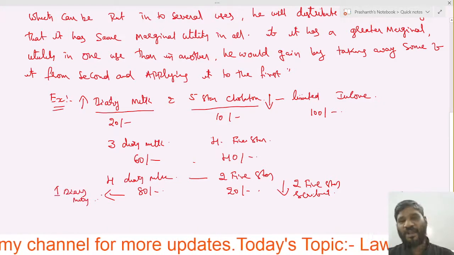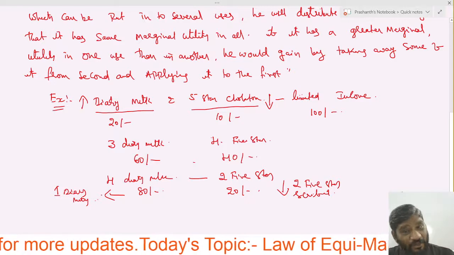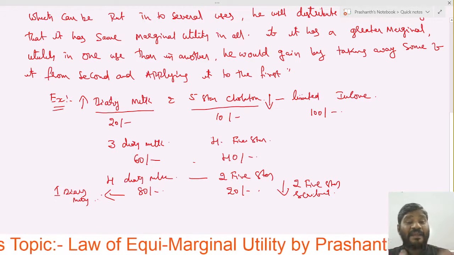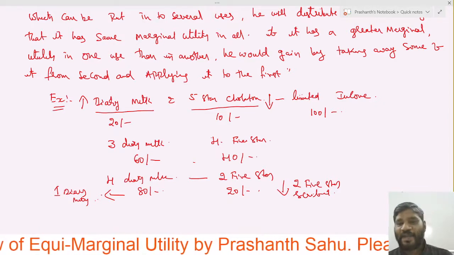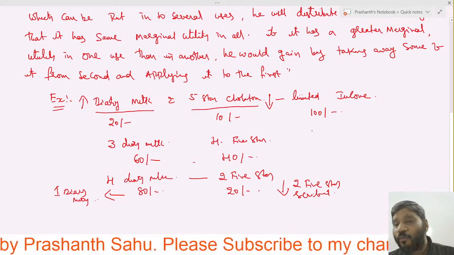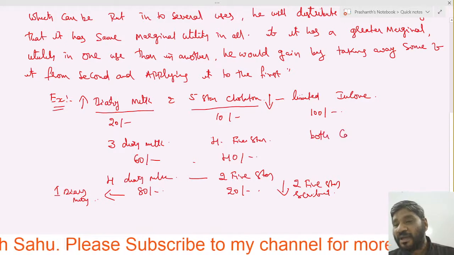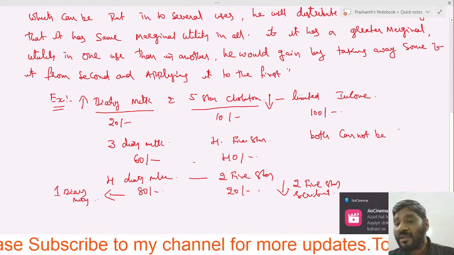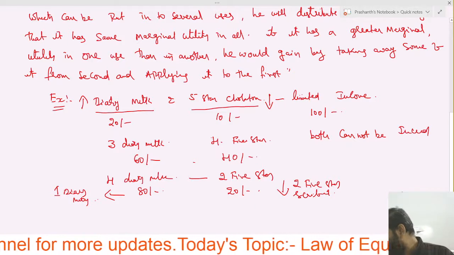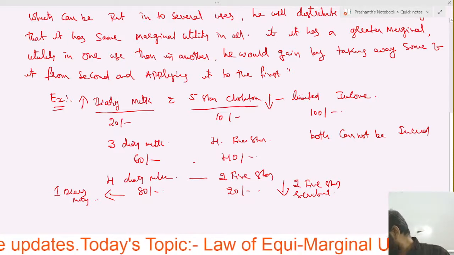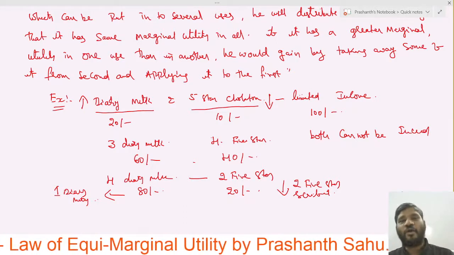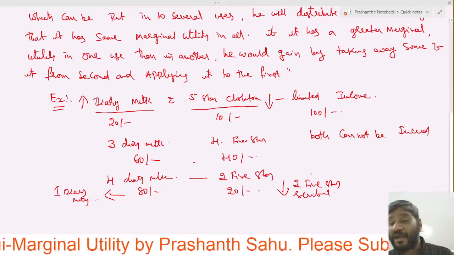If we reduce 2 5-star, then only he can increase 1 dairy milk. But simultaneously, both cannot be increased. If he wants to increase both, it is not possible at all.